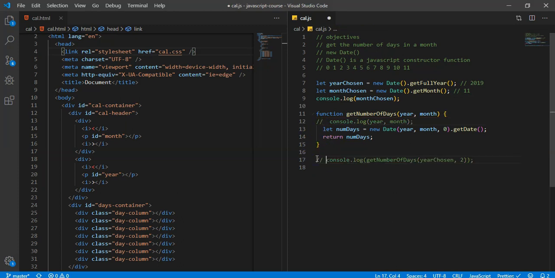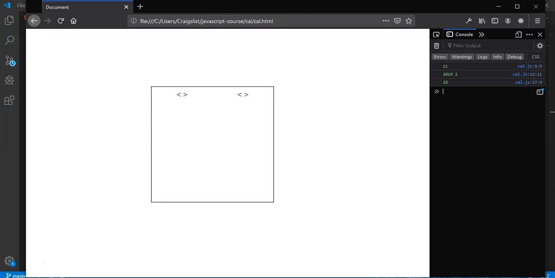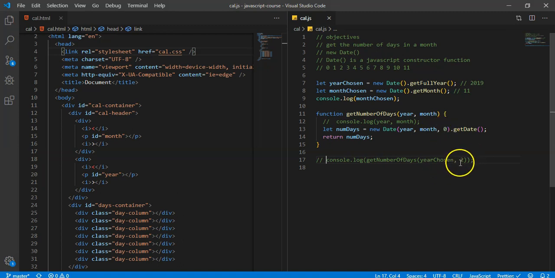But basically, if I console.log this month chosen and I refresh it, it's going to give us 11. However, in here, it wants the actual number. So December, they want December to be 12. They don't want December to be 11 anymore, which is incredibly frustrating to me. But basically what we have to do is just set month to +1, and that should be fine for now. Okay.